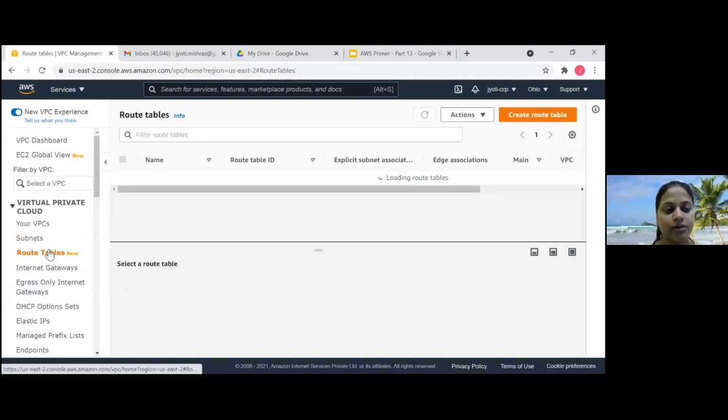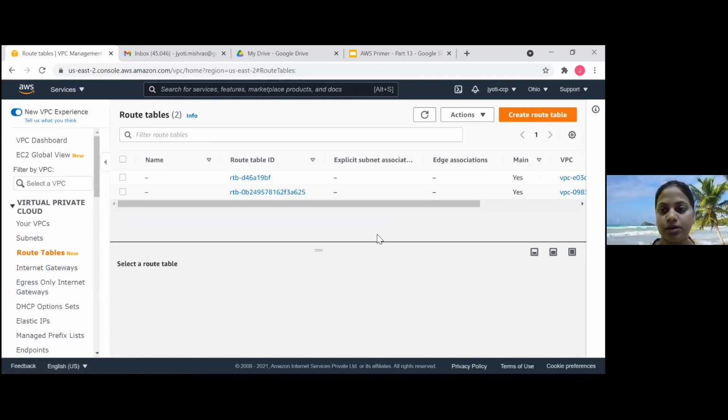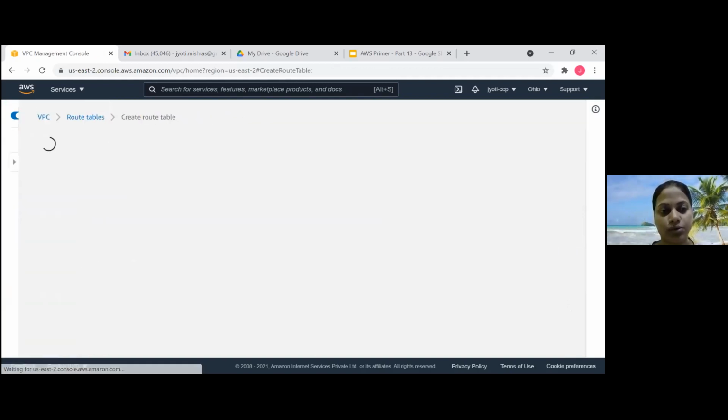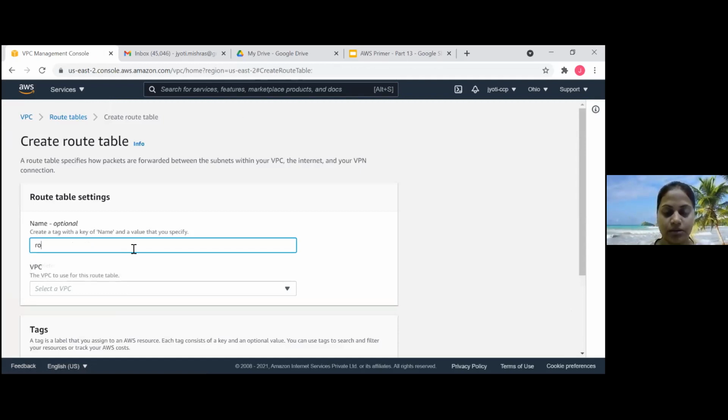And we'll create our route table. Again, by default, whenever you create a VPC, a default route table is created, which we call the main route table. That's why you see main as yes, but we'll go ahead and create our own route table. Route Ohio.